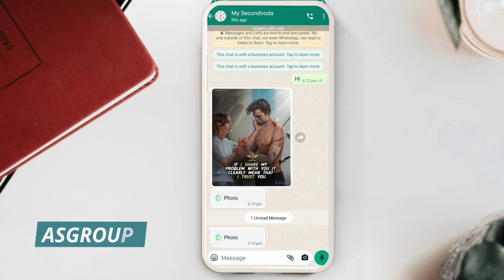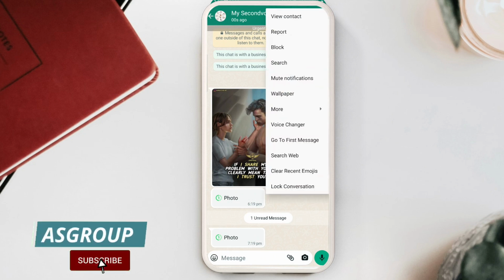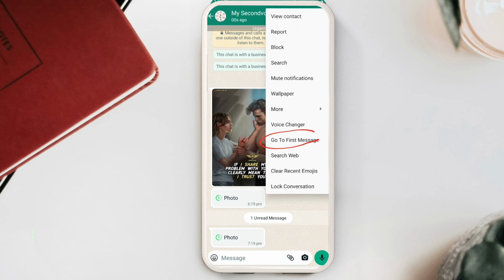If we talk about more features, then click on the three dots. Here you can check out that the lock conversation option is available, the voice changer option is available, and one more option is there, go to first message. By clicking this option, you can directly visit the first message sent by your recipient. A few more things are there that you can check out. Search web. This is the latest update. After using this application, you can also directly search anything from the web.